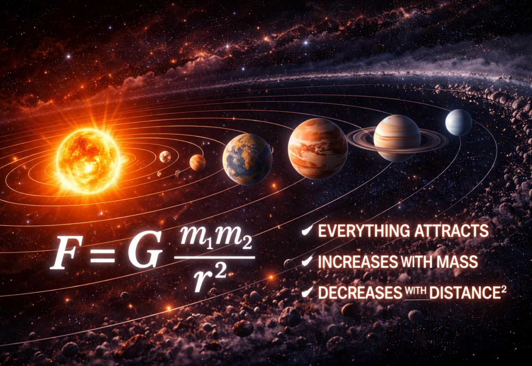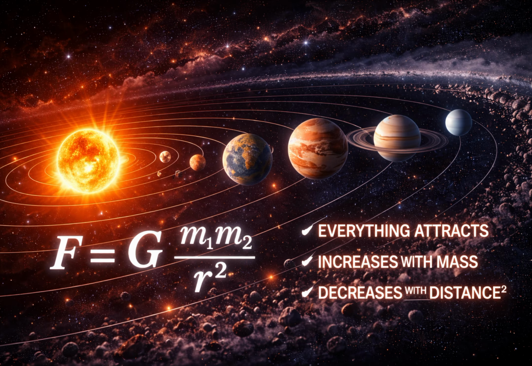Part 3. How the solar system works. Everything in the solar system is governed by one force: gravity. Gravity is the invisible glue holding everything together. But how exactly does it work? In 1687, Isaac Newton published his law of universal gravitation. F equals G times M1 M2 over R squared.